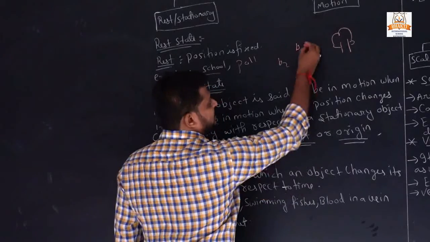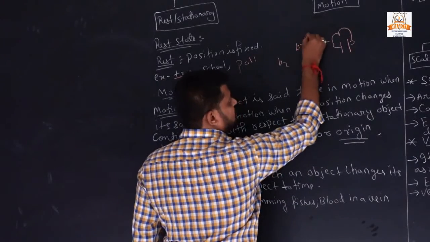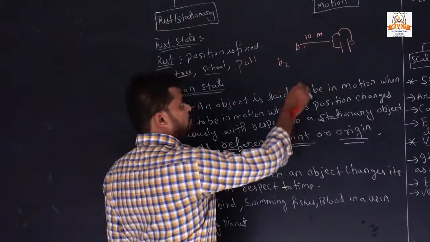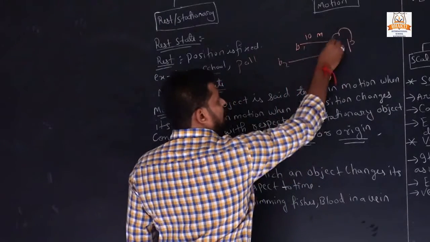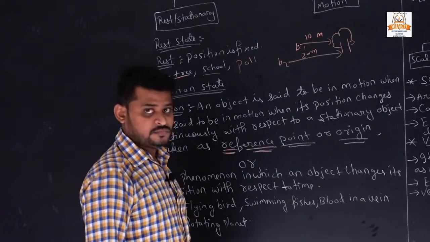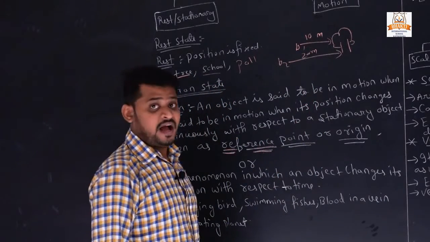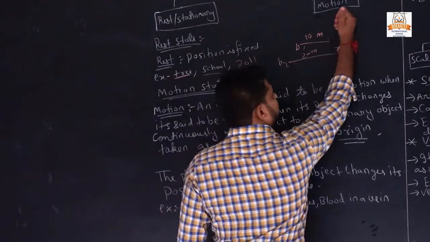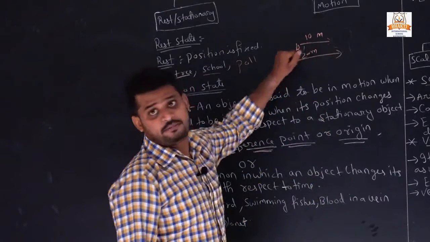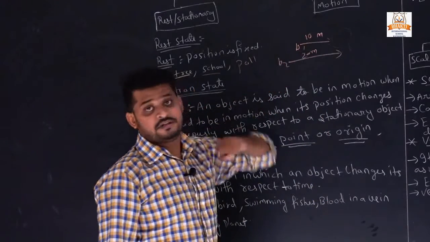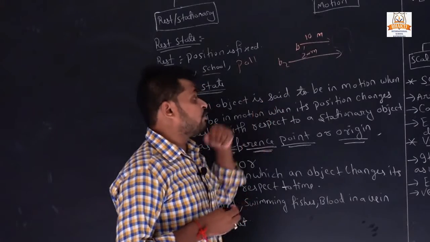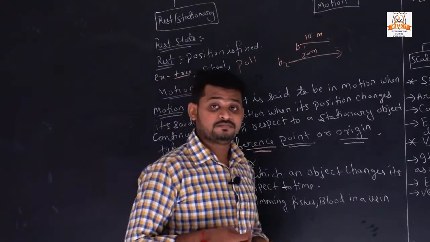Boy 1 says, I am 10 meters far away from here, and boy 2 says, I am 20 meters far away from here. If I remove the tree, what was the first statement of boy 1? I am 10 meters far away from. Then boy 2 says I am 20 meters far away from.